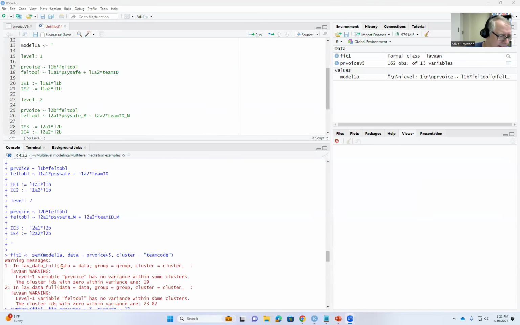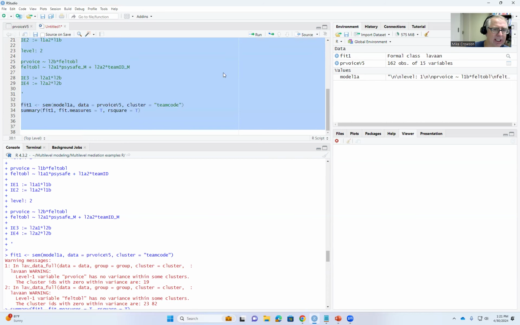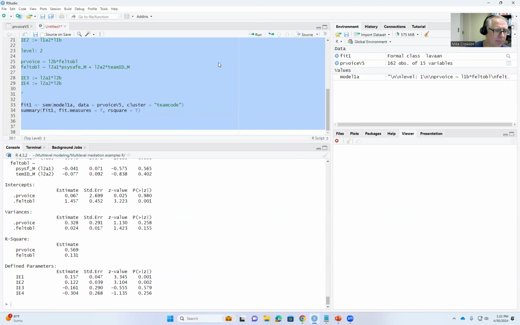It looks like there was an error that was generated. It turned out that in the original text, what I was typing in, I ended up typing in a 1 instead of an L up here, and so that affected the estimand. So anyway, I've corrected that. So now we're all set. I'm just going to go ahead and highlight everything, click on run.